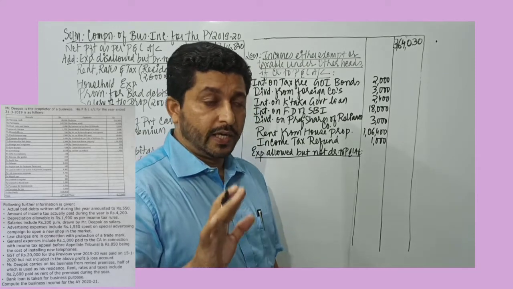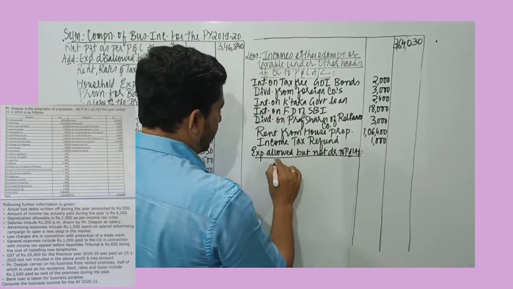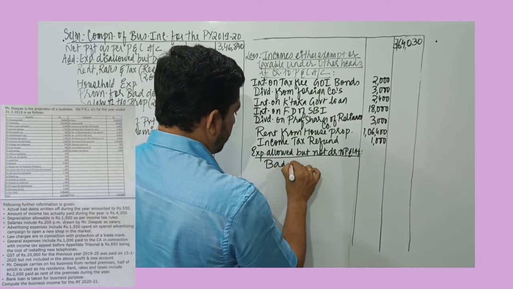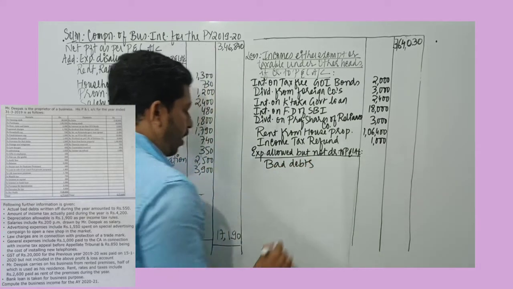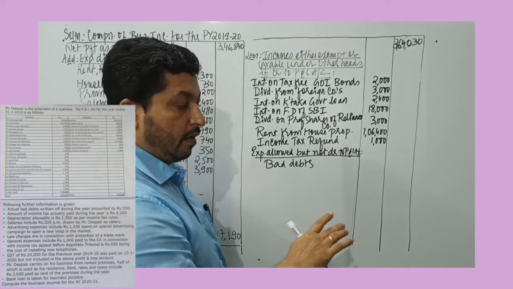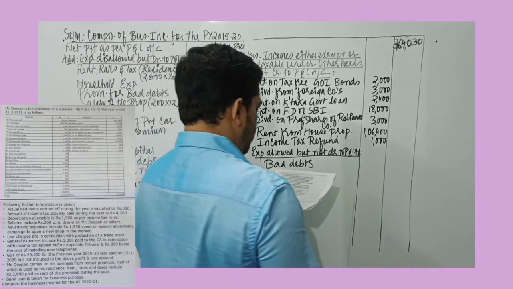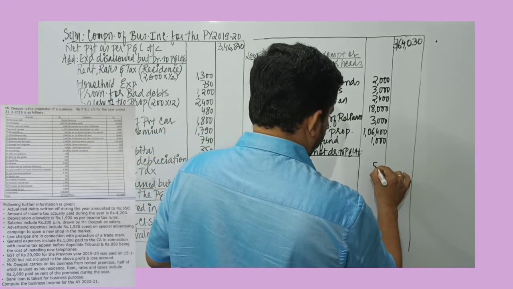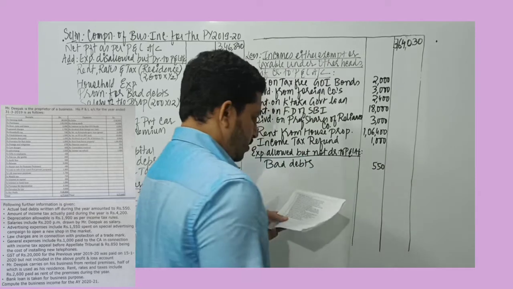Bad debt is a business loss, so it must be deducted. Remember, provision for bad debts is disallowed. Any provision given over here, provision for bad debt, provision for depreciation, provision for tax, all provisions must be added back. But when bad debts are given, bad debt is deductible. So I take 550 rupees.